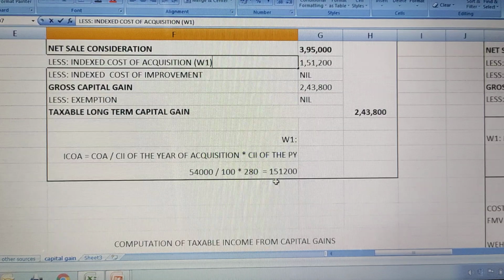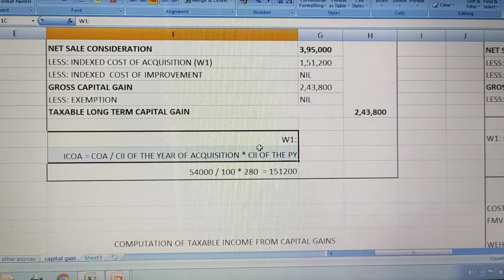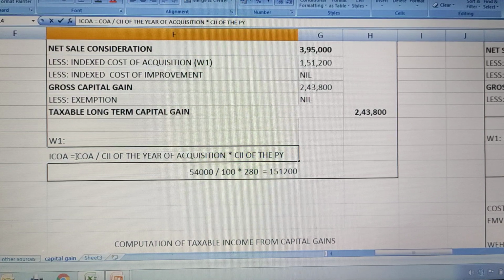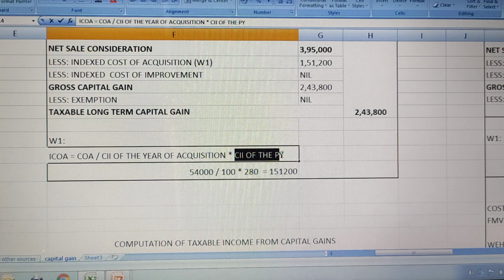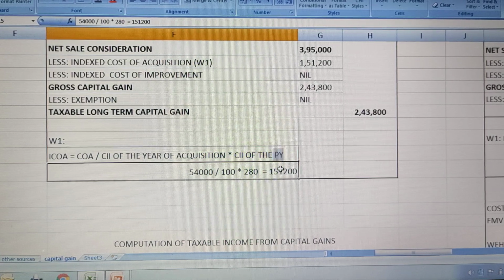So here, what is the purchase value? What is the formula? First let us understand. Working note 1: indexed cost of acquisition equals cost of acquisition divided by cost inflation index of the year of acquisition, multiplied by cost inflation index of the year of sale. Because it was sold in our previous year, I have written it as previous year.